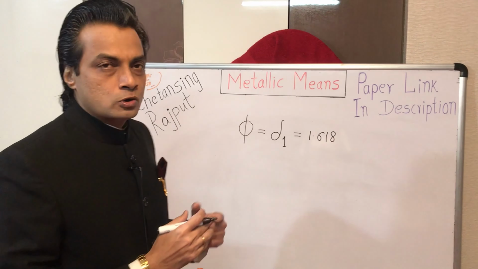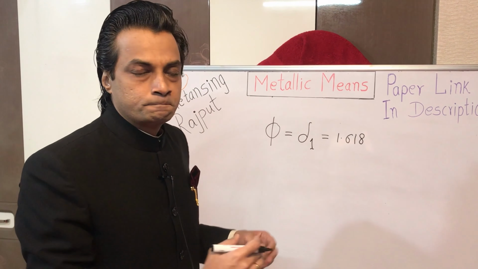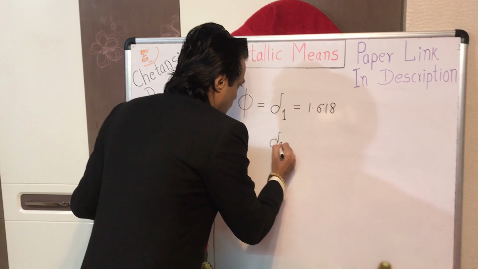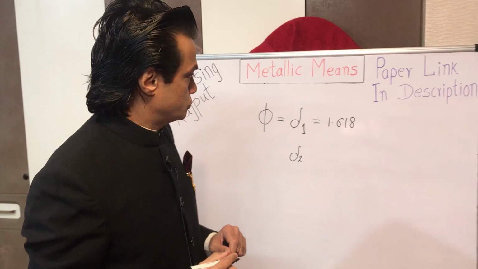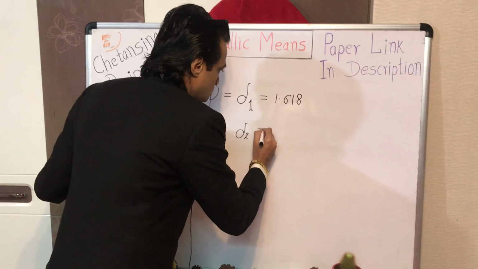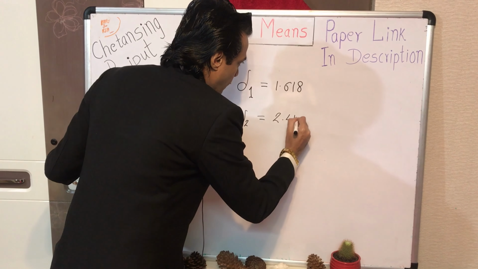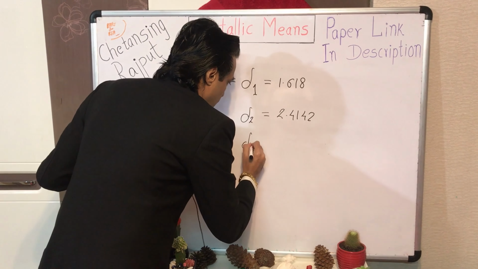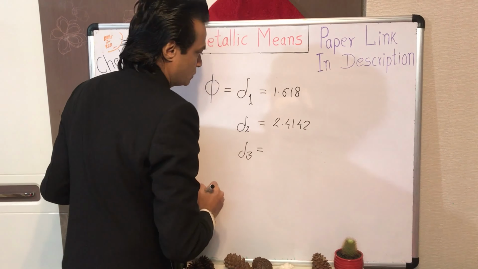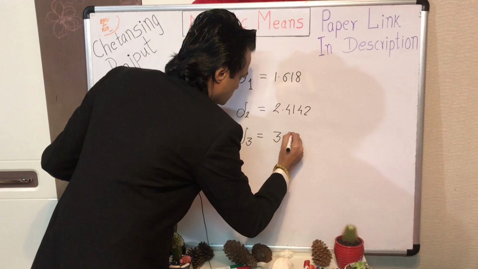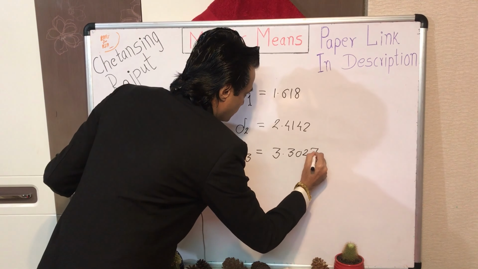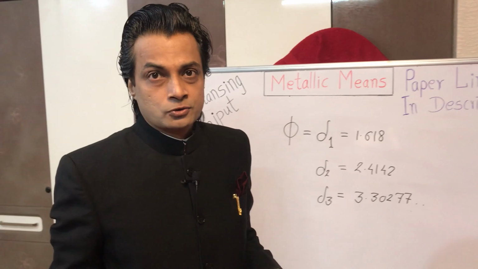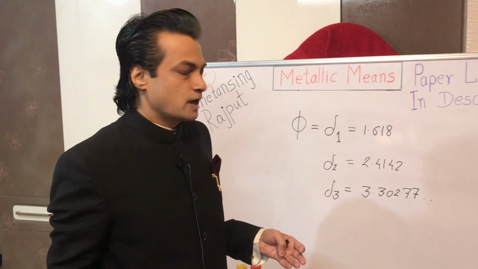Okay, just like golden ratio, there is a whole family of such metallic ratios, like the second metallic ratio, also known as silver ratio, and its value equals 2.4142 and so on. The third metallic ratio, often called the bronze ratio, equals 3.30277 and so on.